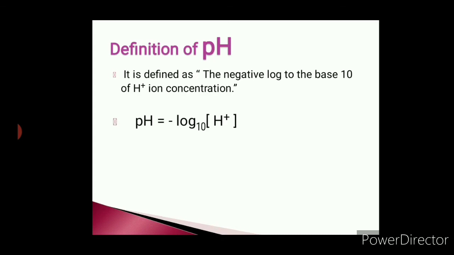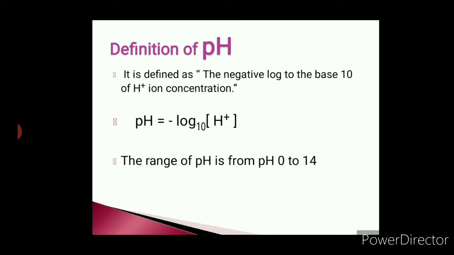Mathematically, pH equals minus log to the base 10 of the concentration of H plus. When you write any ion in square brackets, it indicates the concentration term. This is nothing but the definition of pH. Simple: what amount of H plus ions are present in any compound is nothing but its pH.